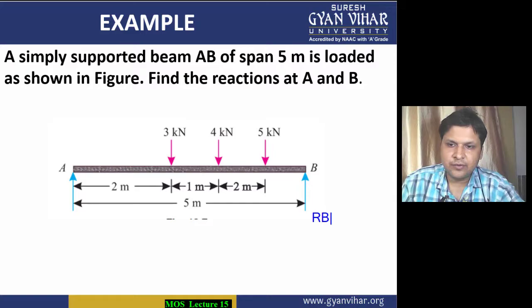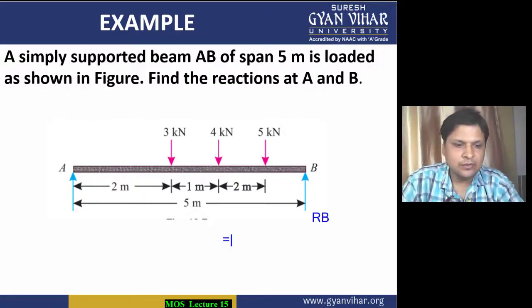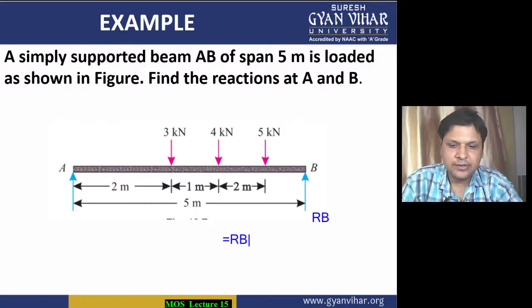I hope you have understood. So what will be the moment by RB? It will be equal to the anti-clockwise moment about this point A. It will be equal to RB multiplied by its distance. What is the distance from A to B? It is 5.